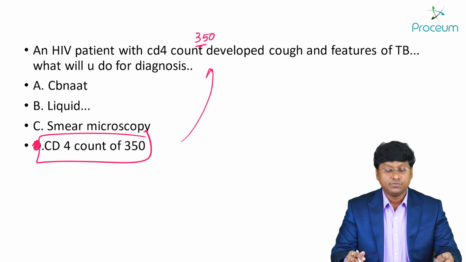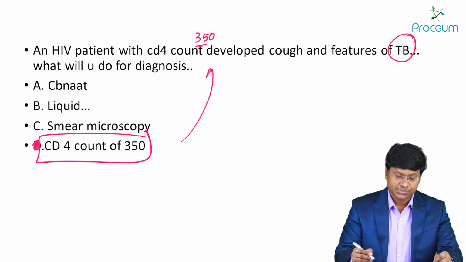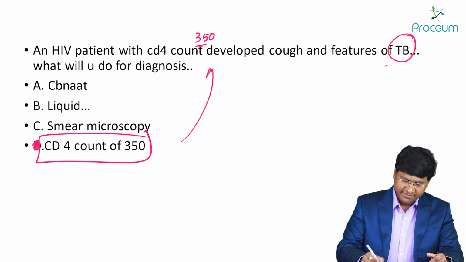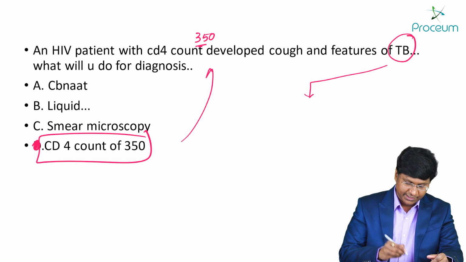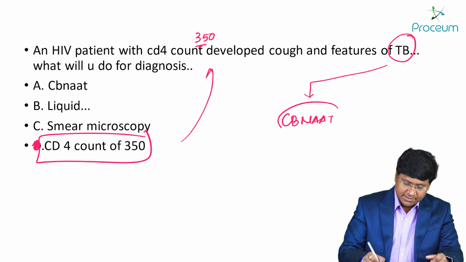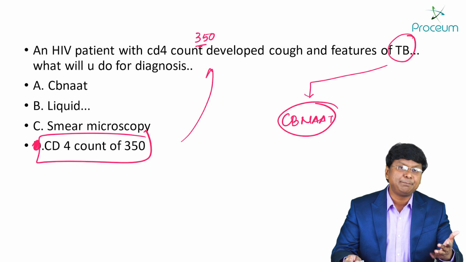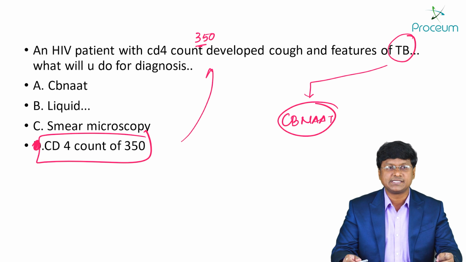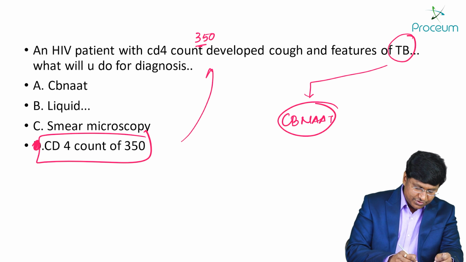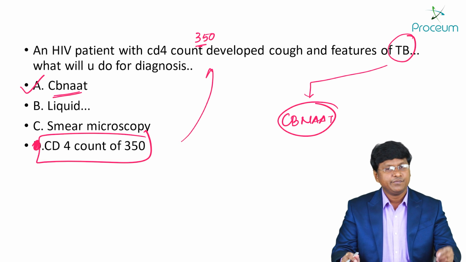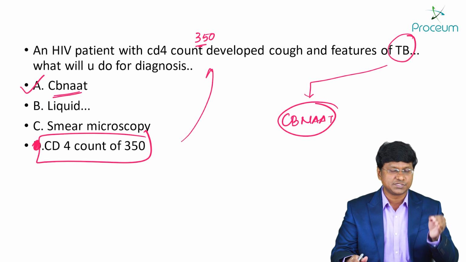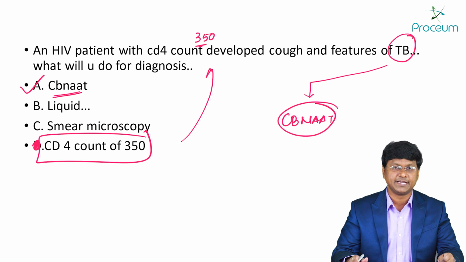Now you are suspecting tuberculosis, and the investigation of choice for tuberculosis is CBNAAT. What does CBNAAT stand for? CBNAAT is nothing but cartridge based nucleic acid amplification test. So the answer to this particular question is CBNAAT. We have multiple investigations for tuberculosis, but the investigation of choice is your CBNAAT.